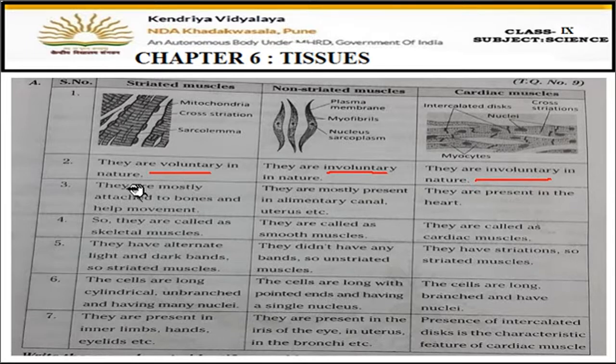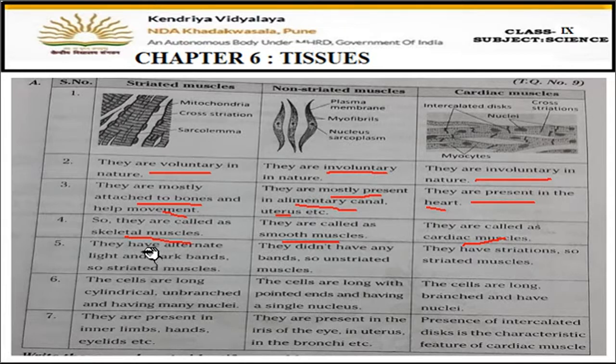Then striated muscles are mostly attached to the bones. Okay, striated or skeletal muscles are attached to the bones and they help in movement. Whereas non-striated are mostly present in the alimentary canal, uterus, etc. Okay, they are present in the internal organs. And cardiac muscles are present in the heart. Fine. Now, striated muscles are also called skeletal muscles. Non-striated muscles are also called smooth muscles. And cardiac muscles are called cardiac muscles only, no other name.